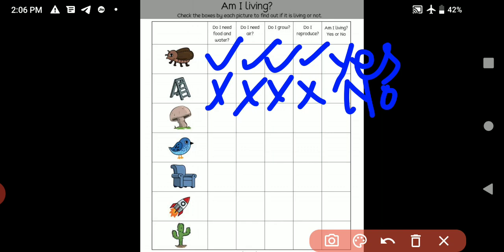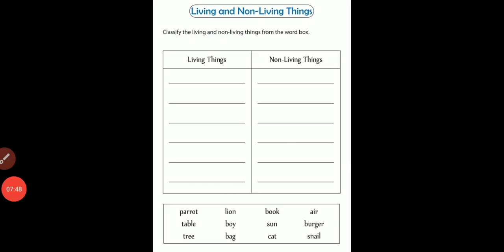Now all of you understood this topic well, that what are the characteristics of living things and non-living things. How could you identify that this one is a living thing or non-living thing? Now you have to do this one, living and non-living things. Classify the living and non-living things from the word box, and you have to do these activities in your notebooks, right? Living things, non-living things. See, parrot, lion, book, air, table, boy, sun, burger, tree, bag, cat, snail. You have to write down that these are living things or non-living things.